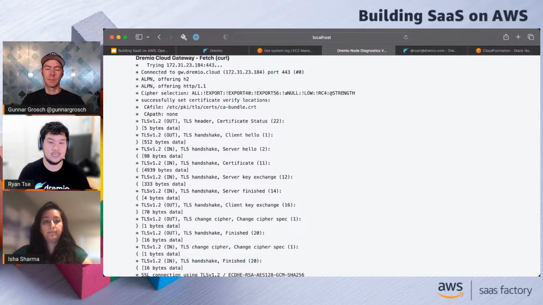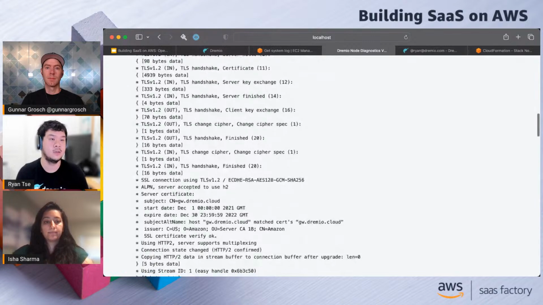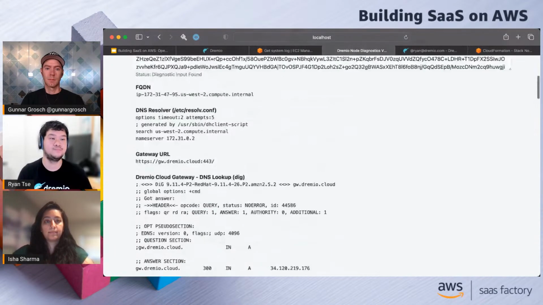And we can maybe see, hey, there's that corporate firewall in the middle of our network connection. Could you maybe turn that off? Could you get around it or make an exception for Dremio Cloud? That's the information that we can glean from that. So this is just some samples of that.